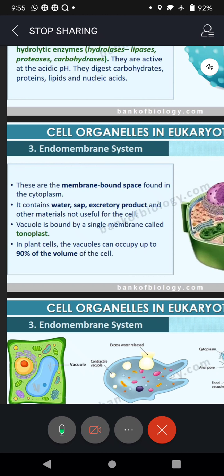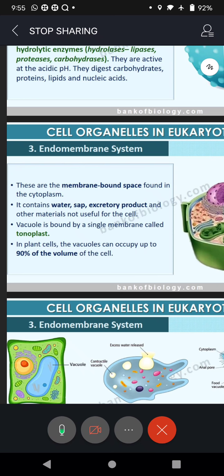And what does the vacuole contain? It contains water, sap, excretory products and other materials not useful for the cell. So they are also like lysosomes, throwing out waste materials. All wastes are thrown out. In plant cells, as we have seen, all of you have drawn the diagram also, vacuoles will be very big in size, and being big, they push the nucleus to one side of the cell, and they are small in number, maybe 2, 3.